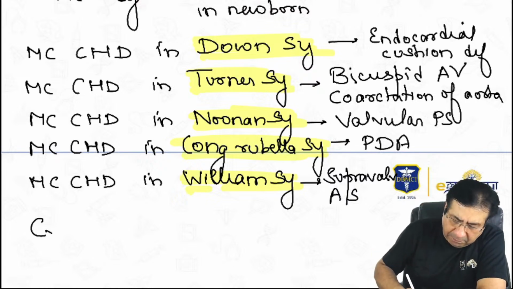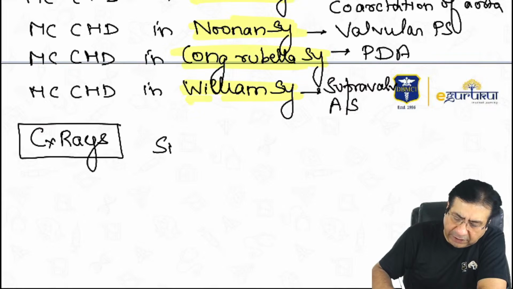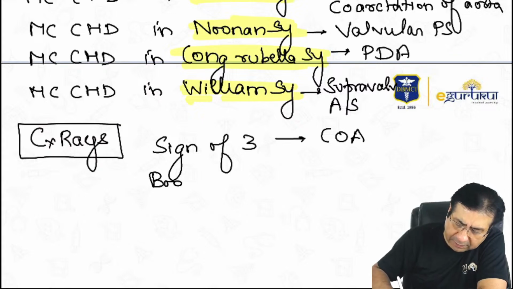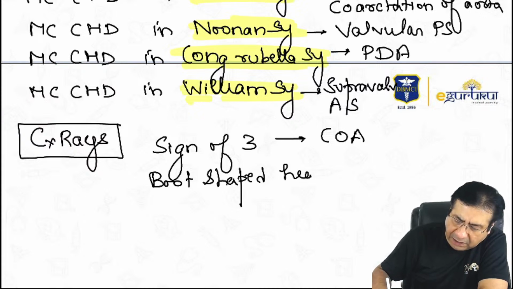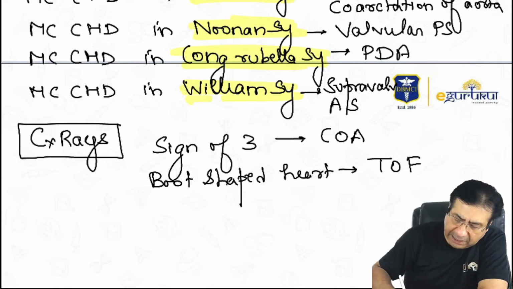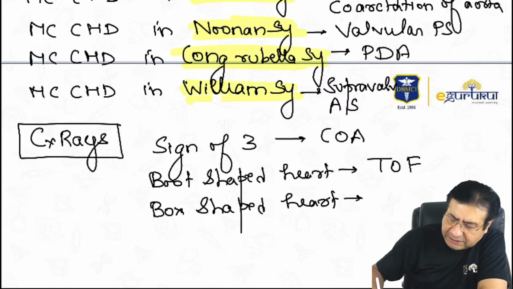Now, some important X-rays and their association with congenital heart diseases. So, first is the sign of three appearance, which is seen in coarctation of aorta. Then a boot-shaped heart, which is seen in children with tetralogy of Fallot. Then a box-shaped heart, which is seen in children with Ebstein's anomaly.